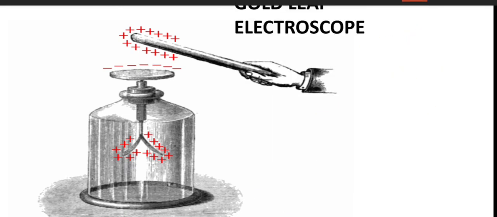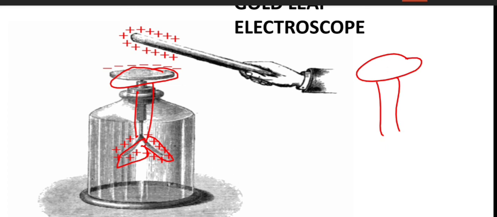In this figure you can see the fully constructed electroscope. When we bring a glass rod or a charged body to contact the disc, the disc is connected to the rod and the rod is connected to the leaves, so it is one complete object now.